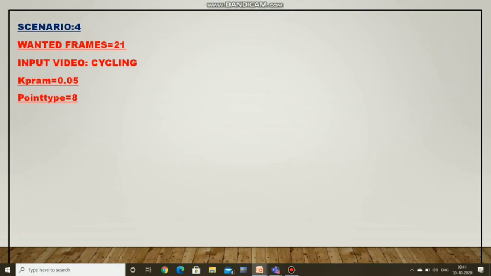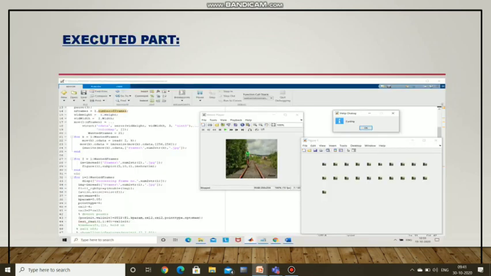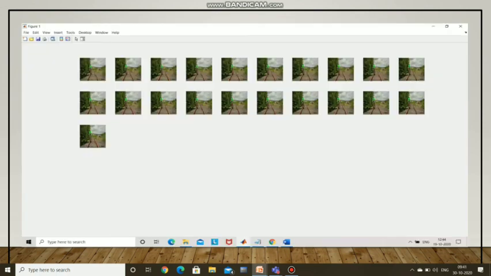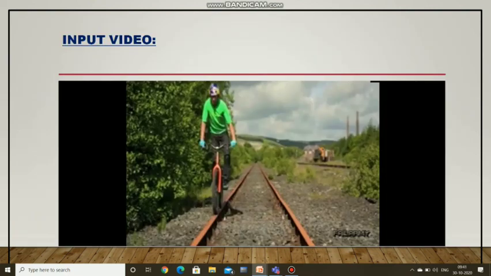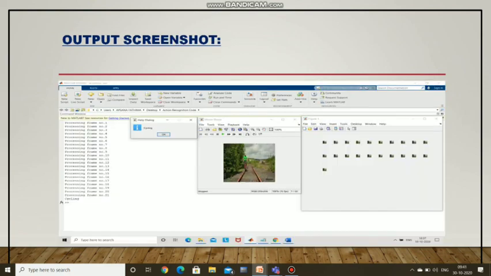Likewise, we can give cycling with wanted frames as 21, parameter as 0.05, and point type is 8. This is an executed part of our project, that is cycling. These are the frames of that video which we wanted. This is an input video for this scenario, that is cycling. This is an output screenshot.